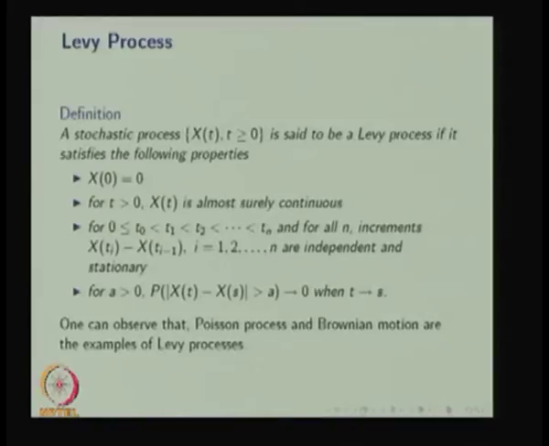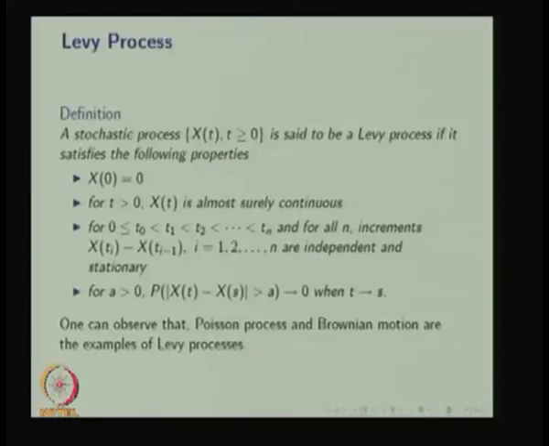The third property, for 0 less than or equal to t0, less than t1, less than t2, and so on till less than tn, for all n, the increments, that is X(ti) minus X(ti-1), for i varying from 1 to n, are independent as well as stationary. This is true for all arbitrary n time points.